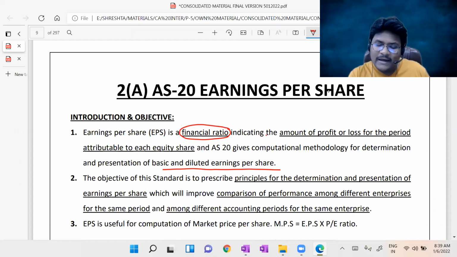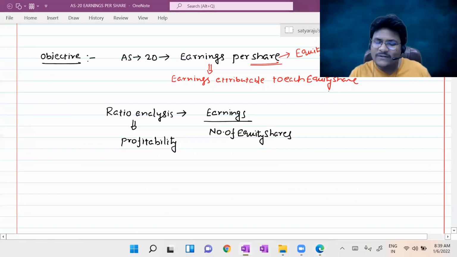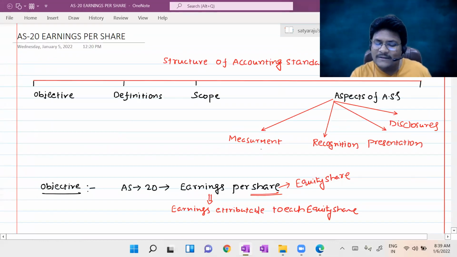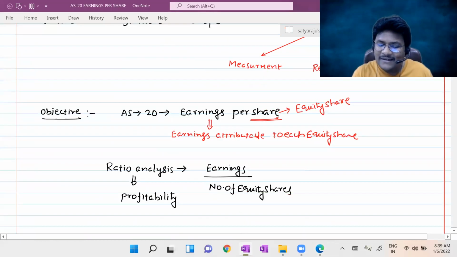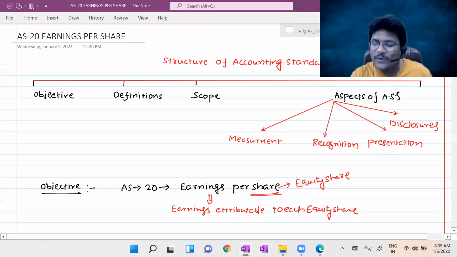That was only the first part I discussed. And AS20 gives a computational methodology. What is the objective of AS20, sir? The objective of AS20 is measurement. Computation means at which value I can measure. That is measurement. So we saw the aspects of AS20, right? One of the aspects is measurement. Now it discusses things related to computational methodology, that is, determination. Determination means measurement only. And it will discuss one more aspect as well, which is presentation.